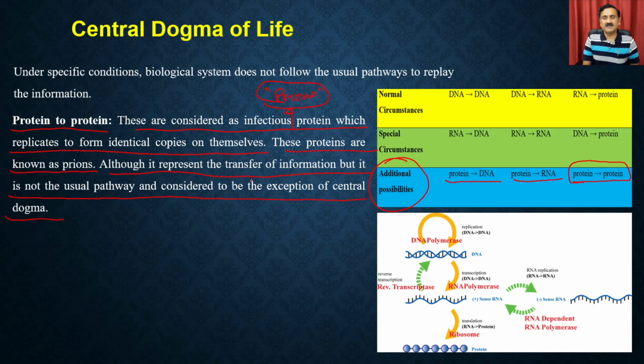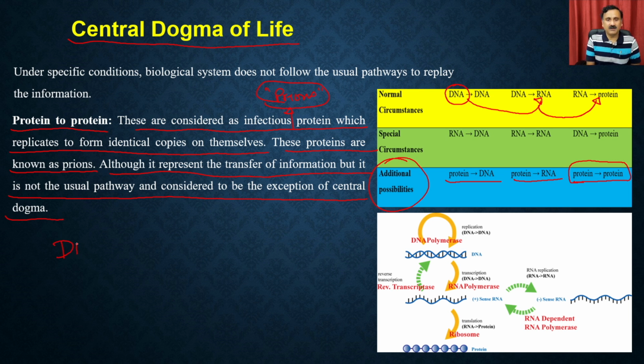So what we have discussed is the importance of the central dogma of life, or the central dogma of molecular biology, and how and why there is a requirement of such a pathway, right? We require that pathway so that the DNA can precisely control the production of RNA, and in turn have full control over the protein molecule. Not only that, the DNA is going to hold the information in a more stable form, right?